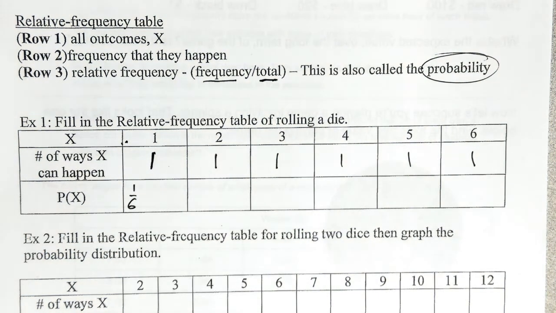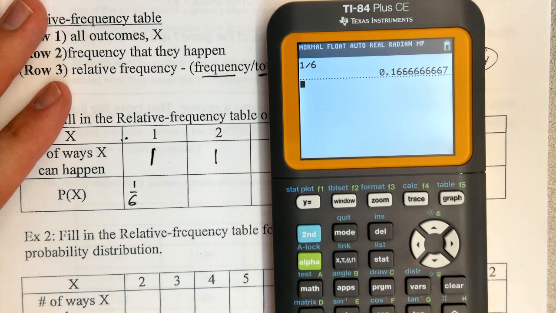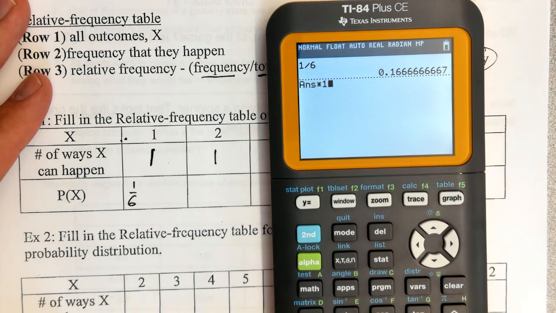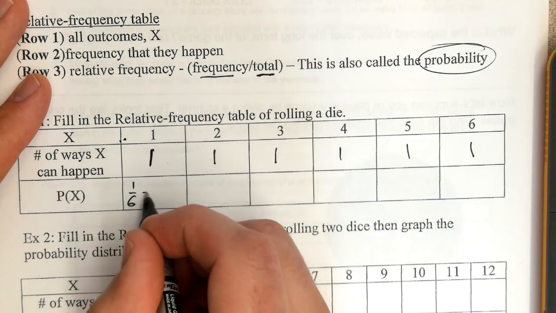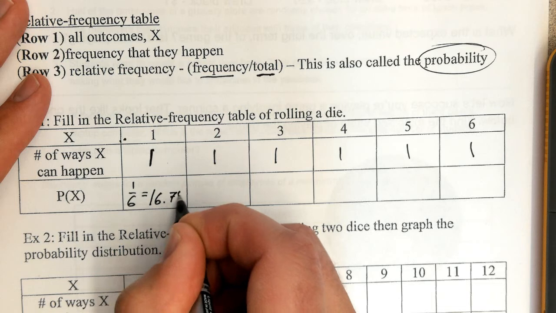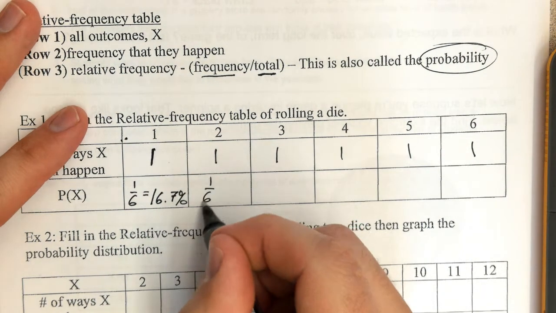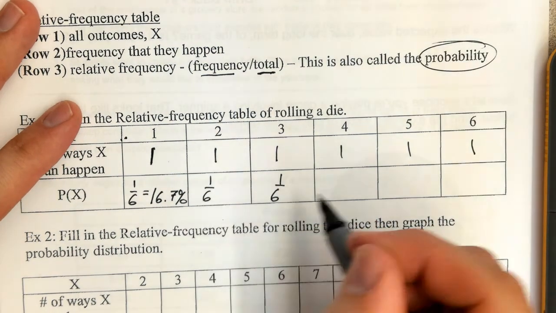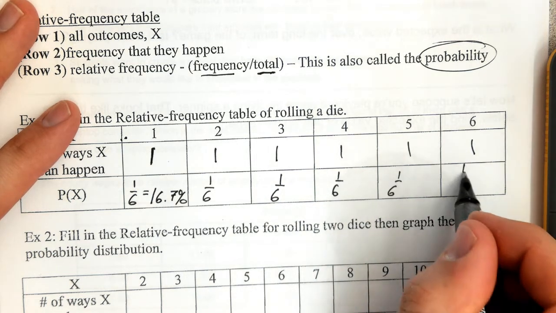And you can put that as a percentage or as a decimal. It doesn't really matter. It's just going to depend on what the problem calls for and what makes sense given the context. 1 divided by 6 is 0.167. If you times that by 100, that's 16.7%. So you can put 16.7% for each of these if you want. You can put 0.167. It doesn't matter. But the bottom line is that all of these will have a relative frequency of 1 out of 6, or 1/6. Okay, so rolling one die is not that interesting.